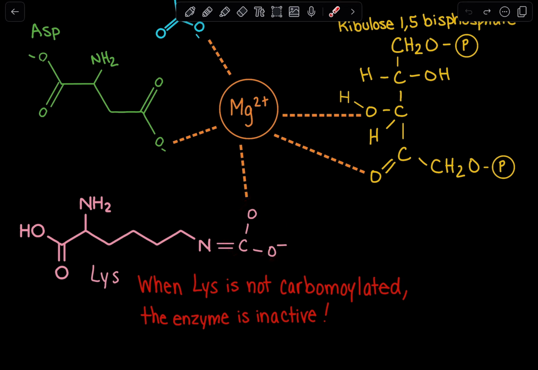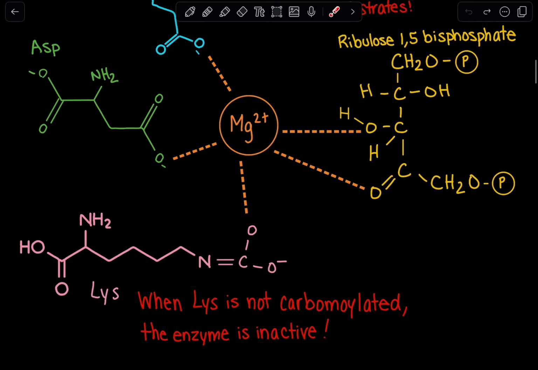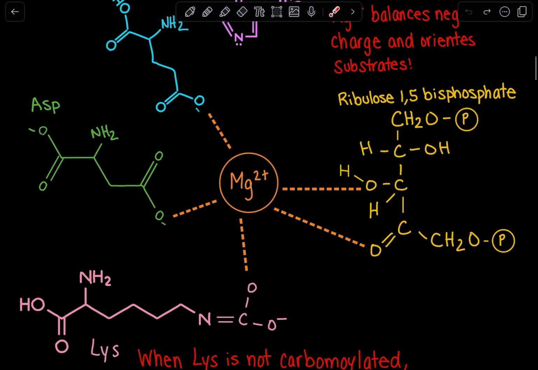Now, when the lysine is not carbamoylated, the enzyme is inactive and this process will not be able to occur. That is a regulatory mechanism, and that's for a separate video as well. Once again, here we're only going over how carbon dioxide is attached to ribulose 1,5-bisphosphate. But it's important to remember that the carbamoylation of lysine is necessary for this reaction to occur.